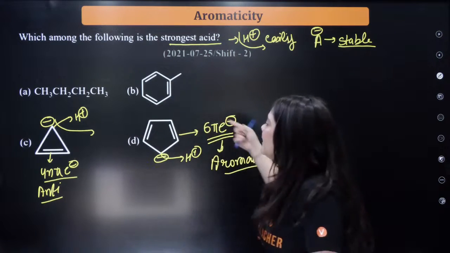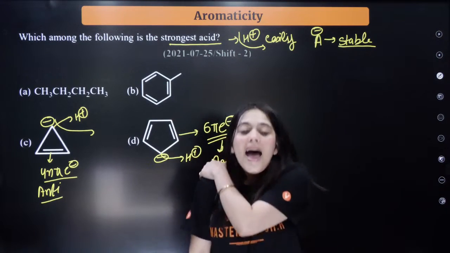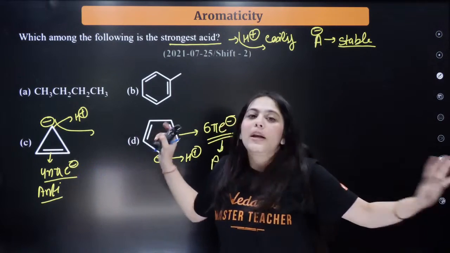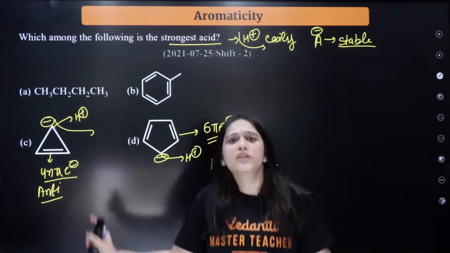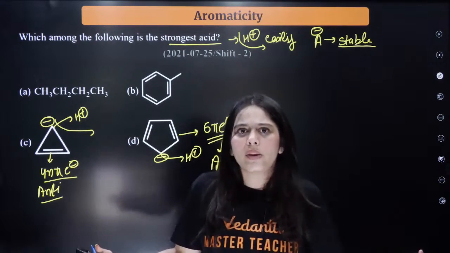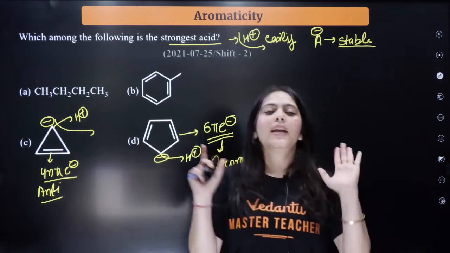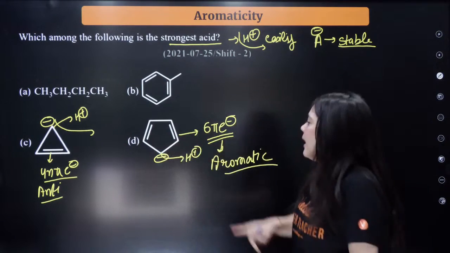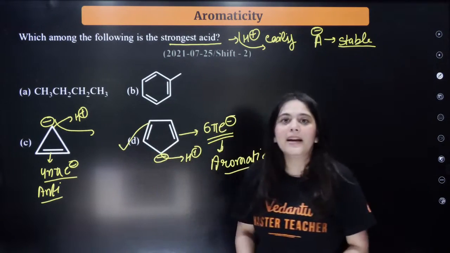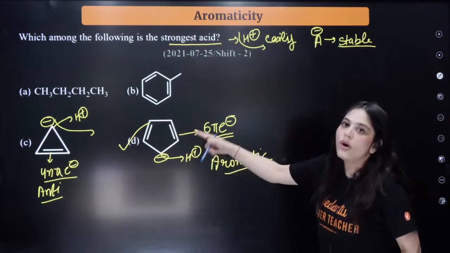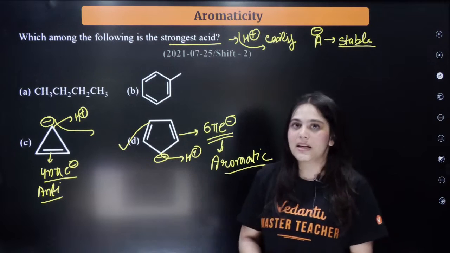So understand in D option what is happening. As soon as I'm giving away my H plus, I'm becoming a very stable system. So why will I not do that? Just go away from my house, because after that I'm becoming a very stable system and I want to become that. Hence the answer is D, right? It will easily give away H plus because after that it is converting into a very stable aromatic compound.